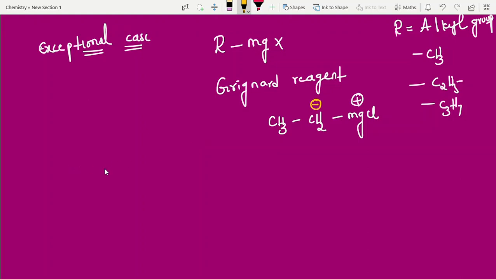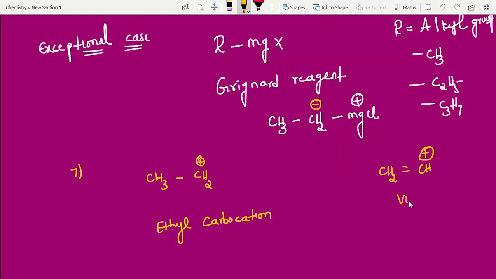Next, one more thing. One more question. Example 7. I am giving CH3 CH2 plus. This is ethyl carbocation. Next, they will compare with another one. This is vinyl. Vinyl carbocation. Which is unstable? Definitely vinyl is less stable.